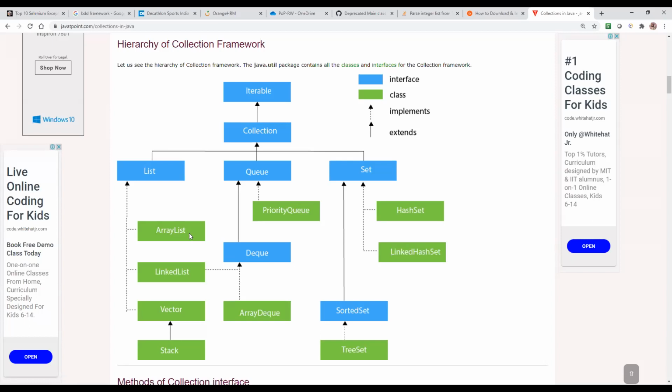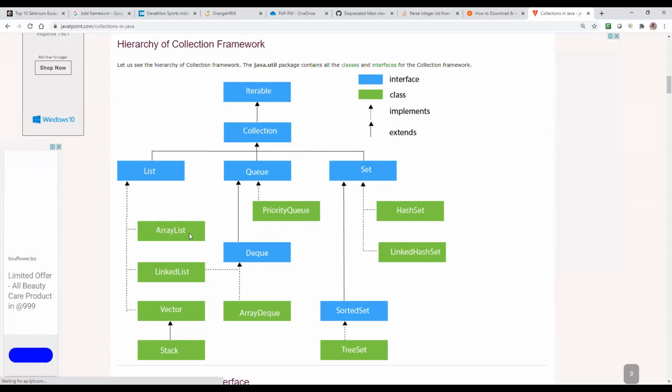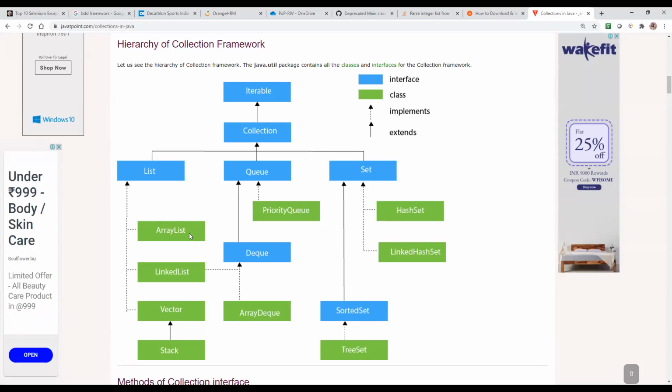If you want to place 10 elements in an array, the first element will be stored at the 0th index, the second at the first index, and so on. After the 10th element, if we have to add one more element, we can directly add the 11th element in that array. The indexes and data are the same concept. There are no additional features in array list. Yes, it is the same as an index.